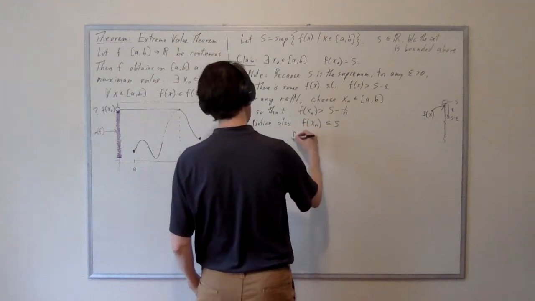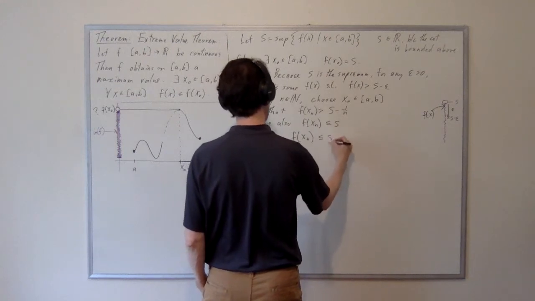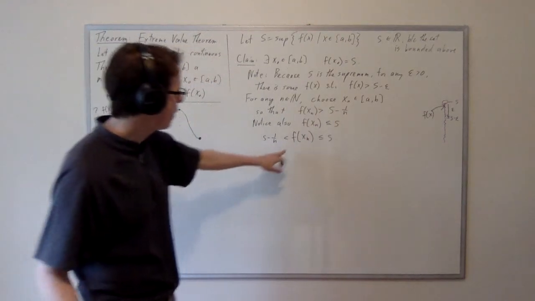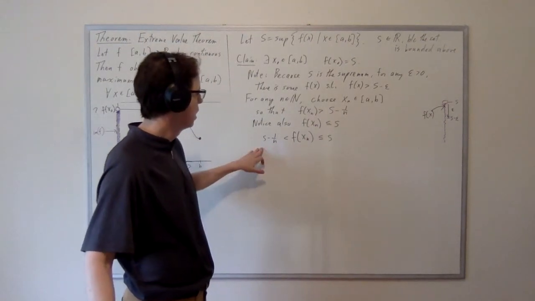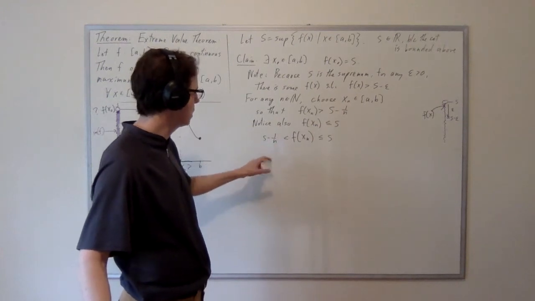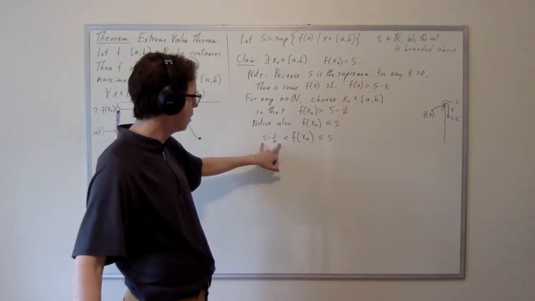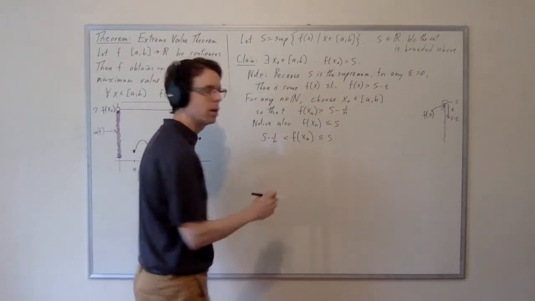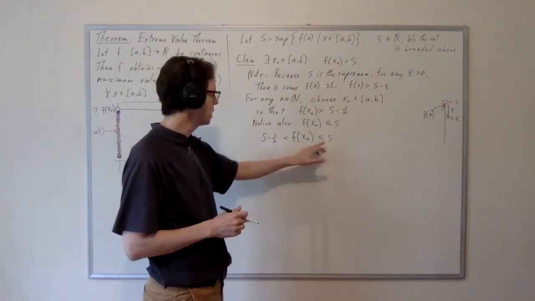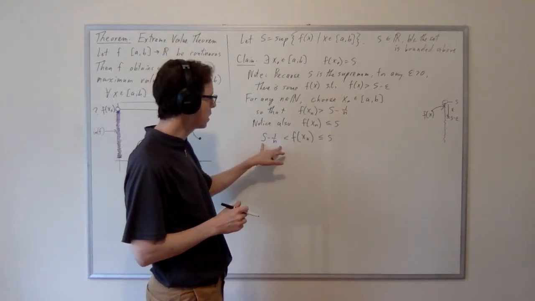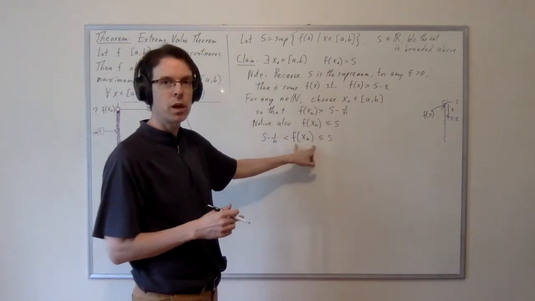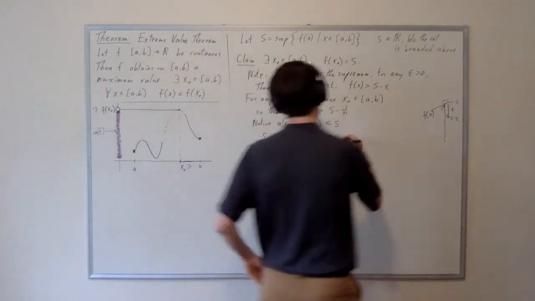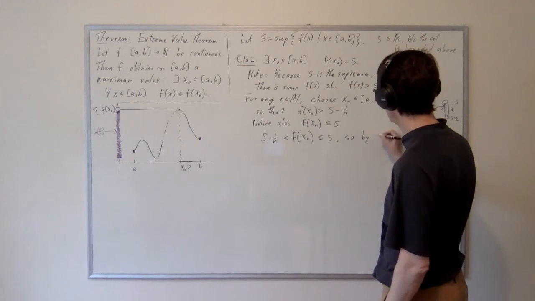So what we can do then, if we have f of xn sandwiched between s and s minus 1 over n, is apply the squeeze theorem. Notice that this is a sequence, depending on n, which converges to s. And this can be regarded as a constant sequence, which converges to s. And this is a sequence of values that lies in between these two convergent sequences. We don't know that it converges, except the squeeze theorem will tell us that it does, because these things converge to the same thing. So let's immediately conclude by the squeeze theorem,